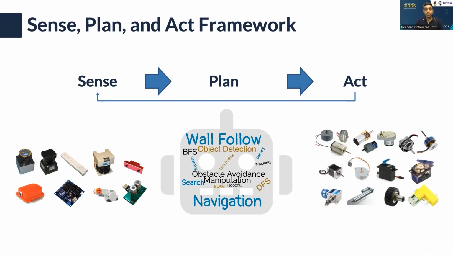For example, let's take the most famous type of robot that we make during our undergraduate life, which is a line following robot. In a line following robot, we take the IR measurements using sensing, and then using planning, we have our PID control algorithm to control the robot to follow the line. And then this output data is actuated using our motors. So we control the speed of our motors in order to turn and follow the line.